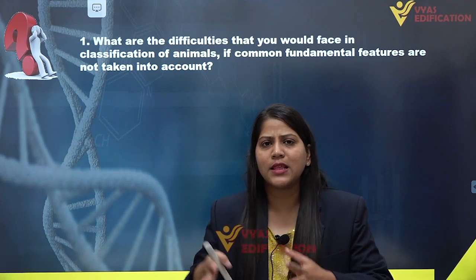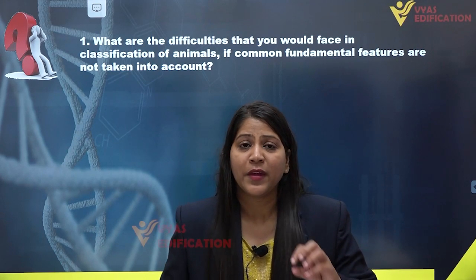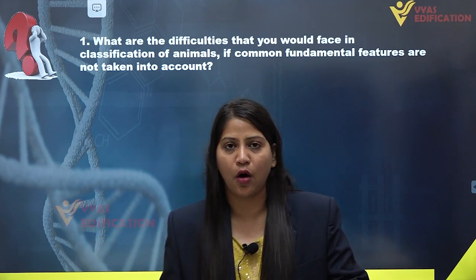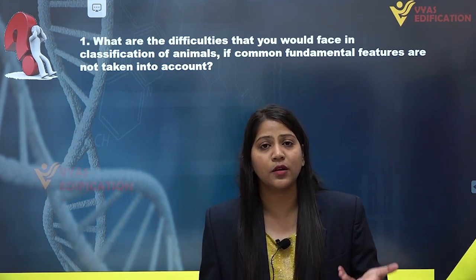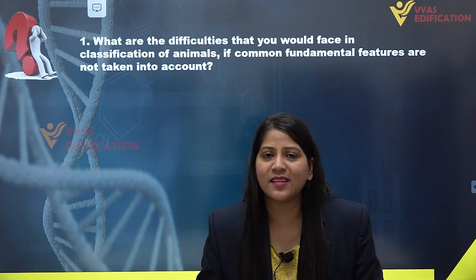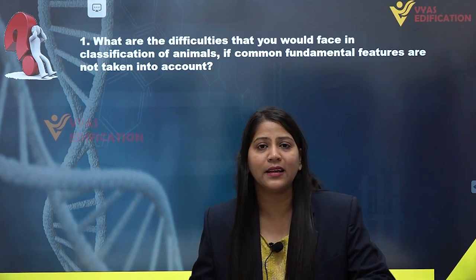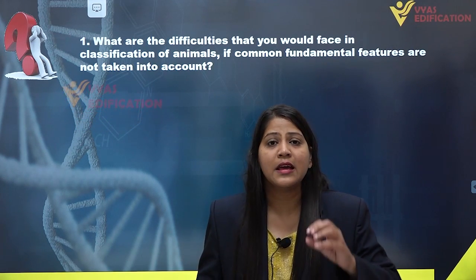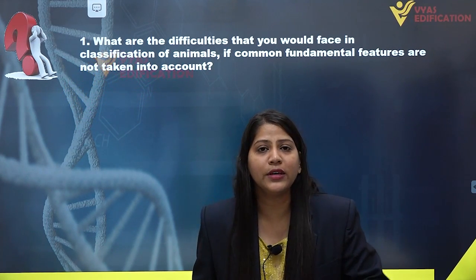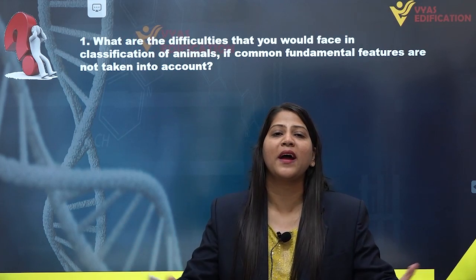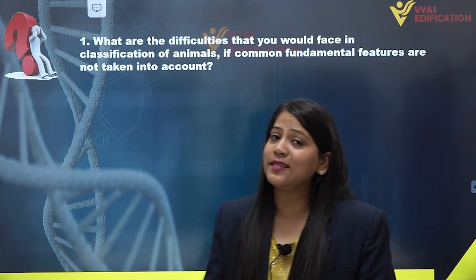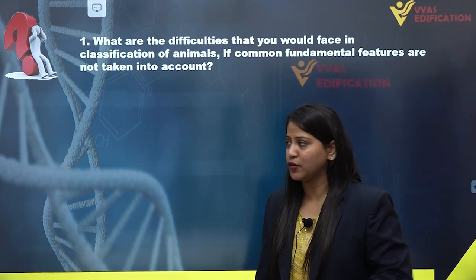All these common features, whether they are present in some organisms or absent in others, on the basis of the presence of fundamental characters or features, we classify different kinds of organisms into their respective categories. So these are the fundamental features.